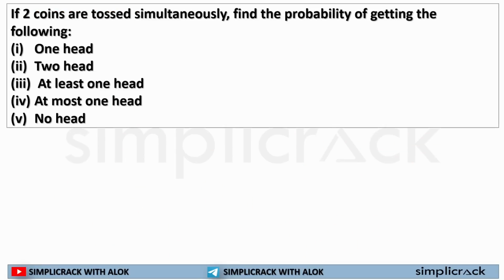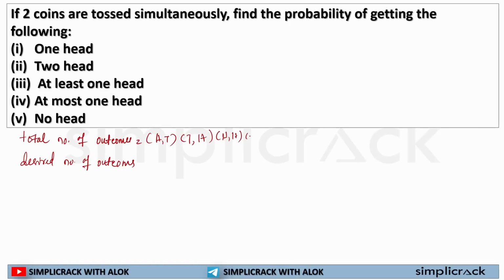So here 2 coins are tossed simultaneously. First thing, the total number of outcomes. If I have to find the probability, I need 2 things: the total number of outcomes and the desired number of outcomes. If I toss a coin twice, I may get head and tail, or tail and head, or head and head, or tail and tail. So I get 4 options. So the total outcome is 4.